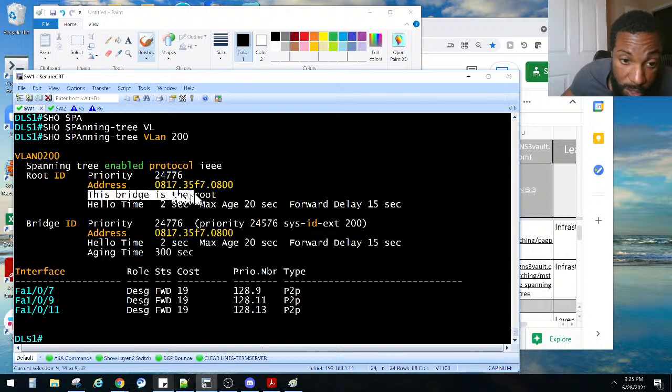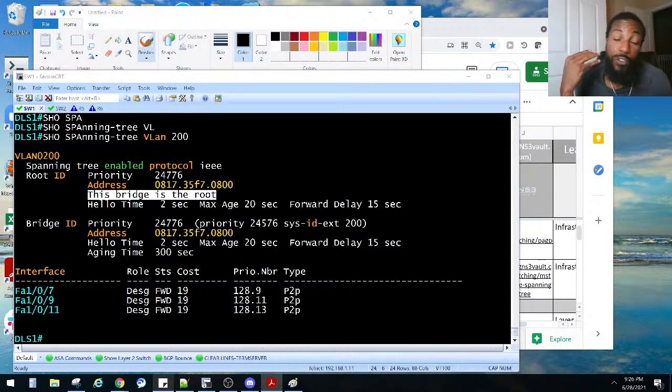And see, he's still the root bridge. He was the root bridge anyway, but we changed the priority, and that's what they asked us to do there, right? I hope I didn't confuse you guys. I'm hoping this may or may not be new topics to y'all, because like I said, we're doing CCNP topics, so hopefully if you have your CCNA or if you've been studying CCNA, this is not really new to y'all. So like I said, we're just moving on to more complex topics, right? So that was task 3 for both of those VLANs without explicitly specifying a priority value.